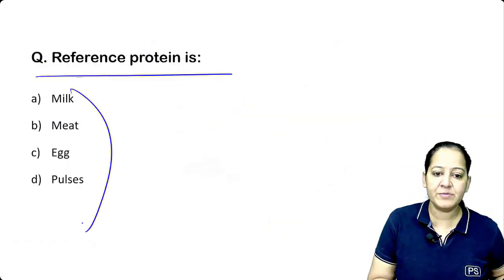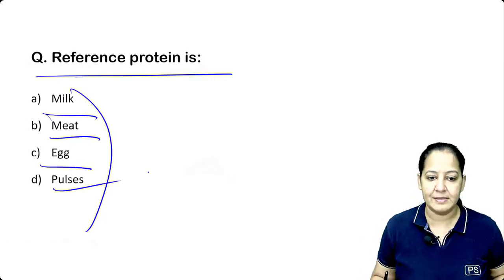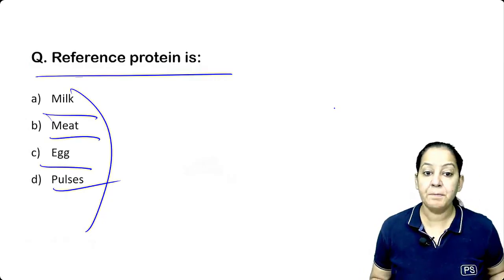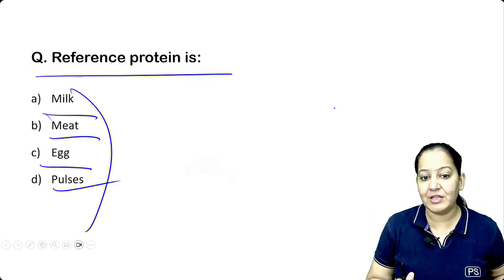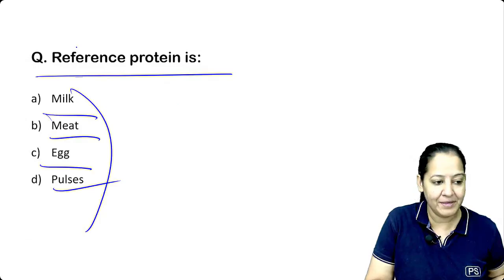Okay, tell me the question. Reference protein is present in which food? Is it milk, meat, egg, or pulses? They all contain protein. But reference protein is the best protein quality wise, where NPU is 100. Come on, people, respond fast.